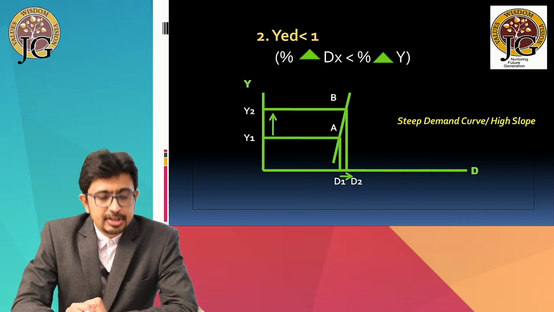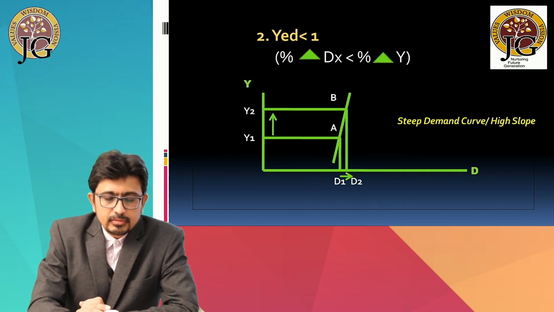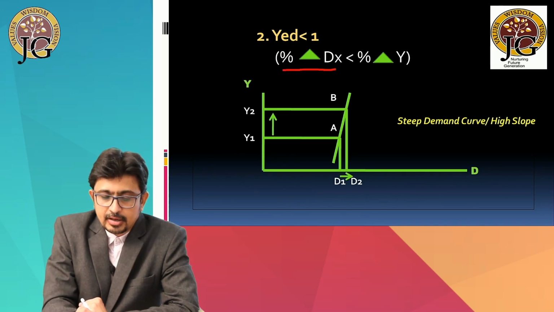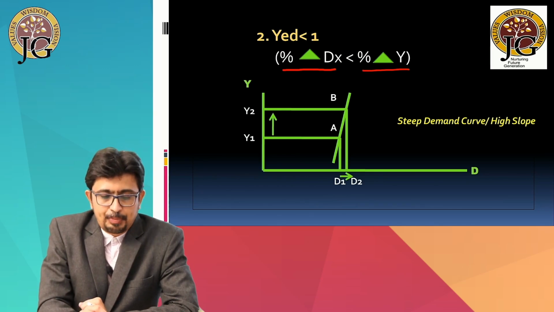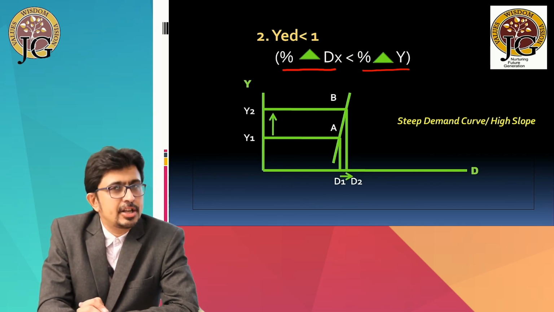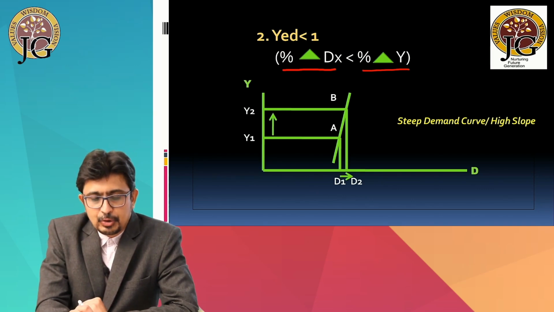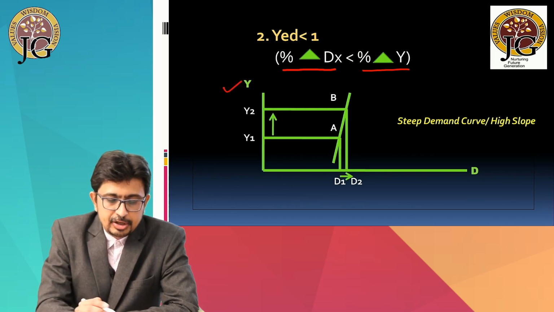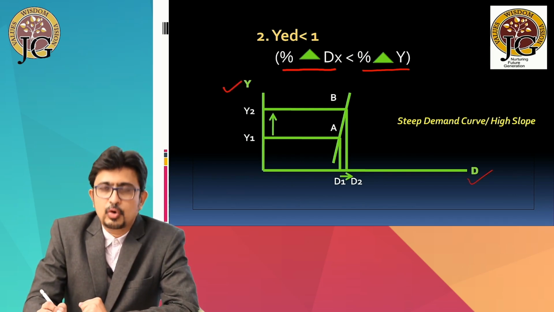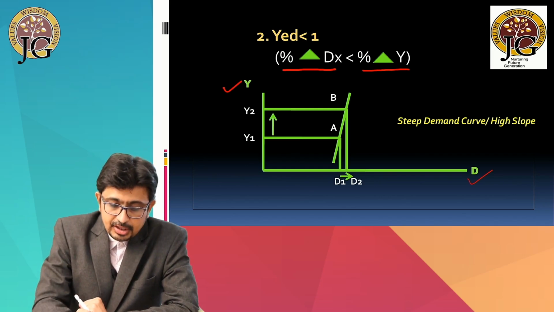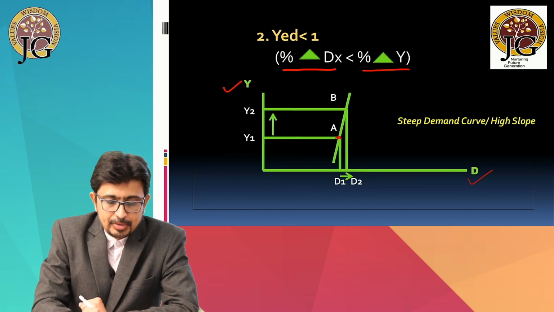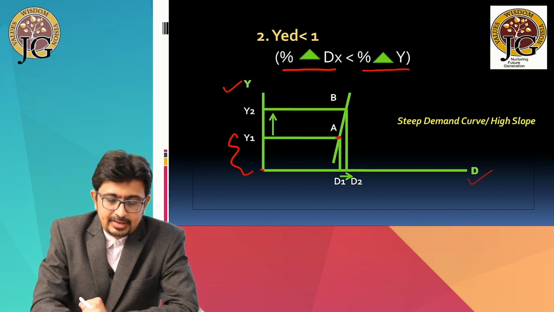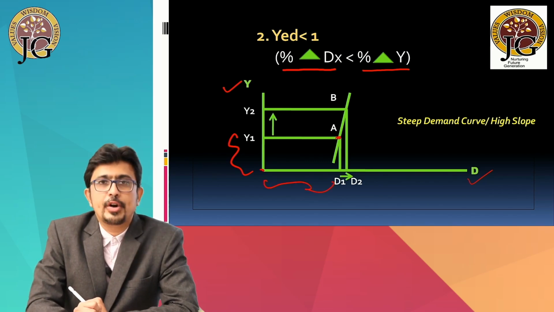Next is income elasticity of demand less than 1. Now your answer can be less than 1 only when the numerator is smaller compared to the denominator. So percentage change in demand, which is the numerator in the formula, should be lesser as compared to percentage change in income, which is the denominator. So once again we have taken income on the y-axis and demand for good X on the x-axis. So this is our original income demand combination. Initially the income is OY1. So at this income the demand is OD1.